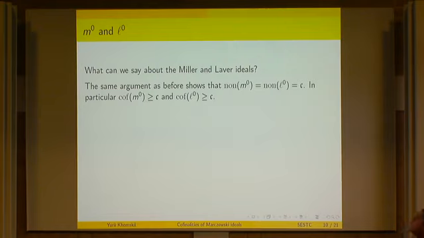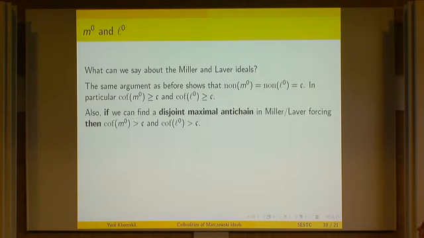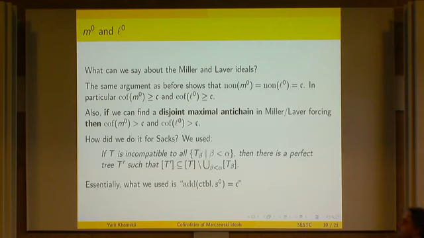So, of course, we can prove that their uniformity is continuum by exactly the same argument, because given one of those trees, you can partition it into continuum many trees. So in particular, the cofinality is above the continuum. Now, if we can do this trick, if we can find a disjoint maximal antichain in Miller or in Laver forcing, then using the same argument, we can prove the cofinality is above the continuum.